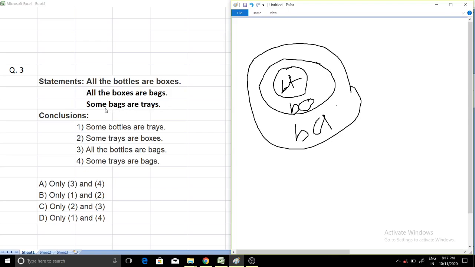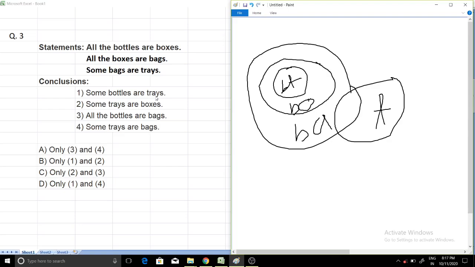Some bags are tray. Now I think you all remember, "some bags are tray" means there should be an intersection between what? Bags and tray. So bag I have already built and tray is a new term. So tray will be here, T for tray. So there is an intersection between bag and tray.